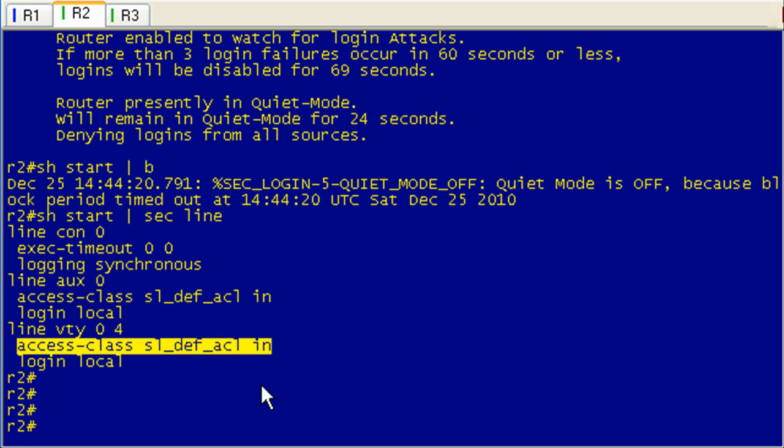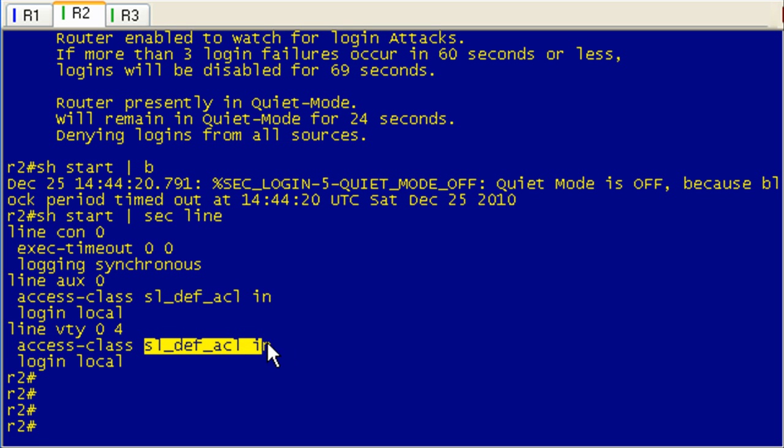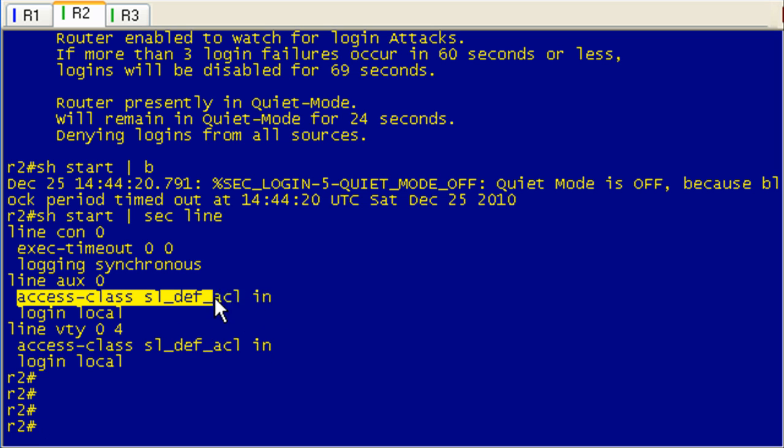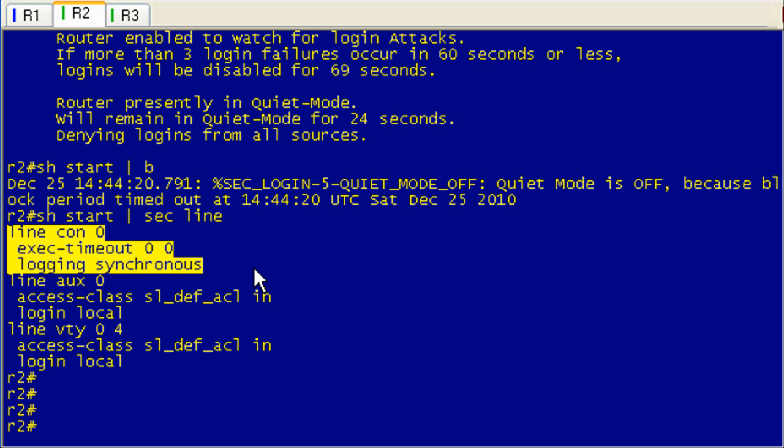So basically, when you reload this router, it's going to come up and you're not going to have access to this remotely because it's got these access classes applied. So it's going to block you. And I don't think there's any way to clear this other than getting somebody to log in locally on the console line.